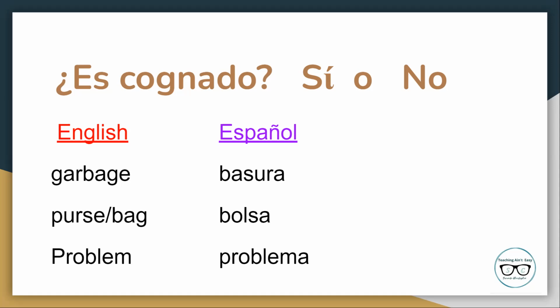Basura no es un cognado because they're spelled differently. Bolsa no es una cognado because it's spelled differently. Problema sí es un cognado because they are spelled similarly and have the same meaning.